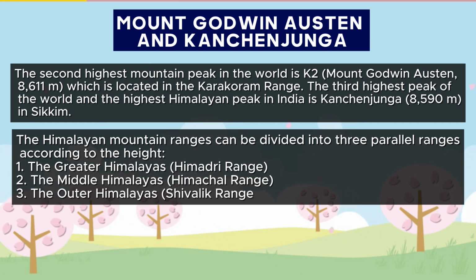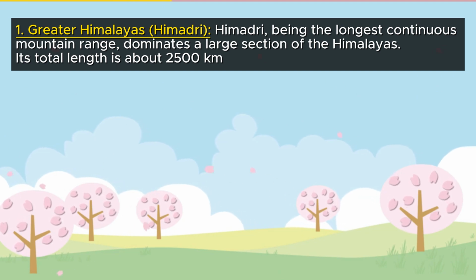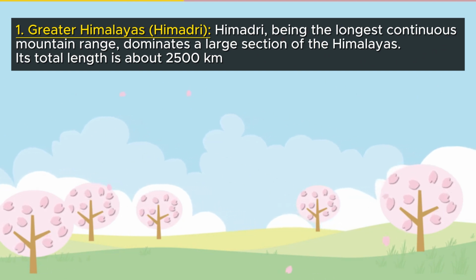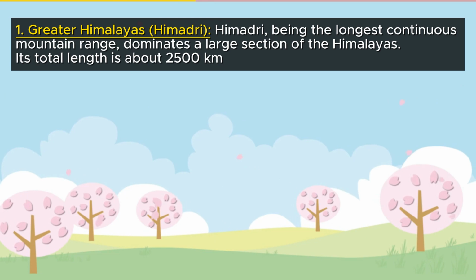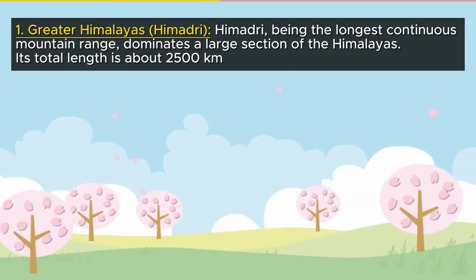1. The Greater Himalayas, Himadri Range. 2. The Middle Himalayas, Himachal Range. 3. The Outer Himalayas, Shivalik Range. 1. Greater Himalayas. Himadri, being the longest continuous mountain range, dominates a large section of the Himalayas.